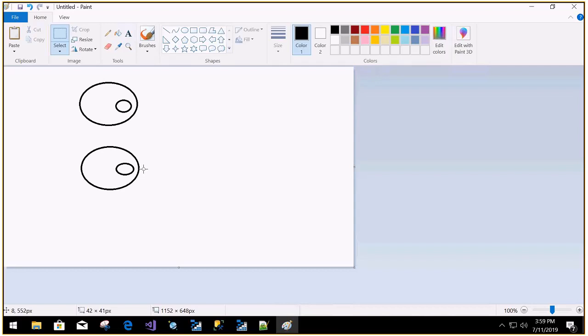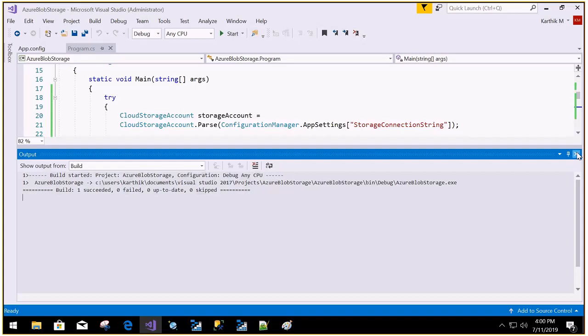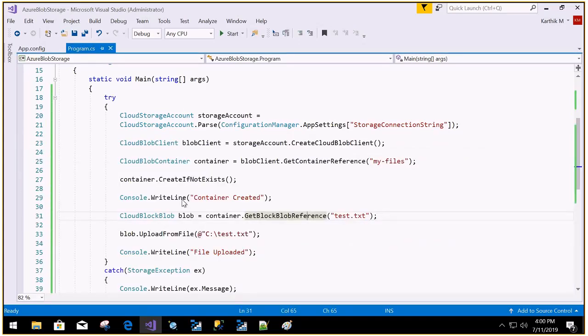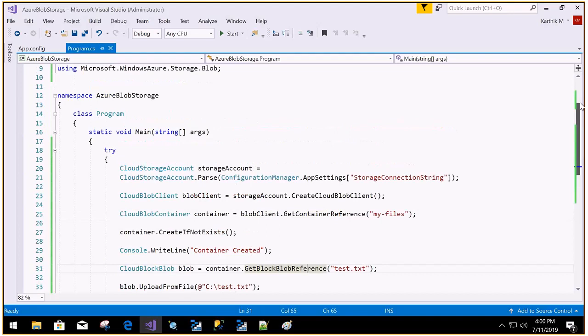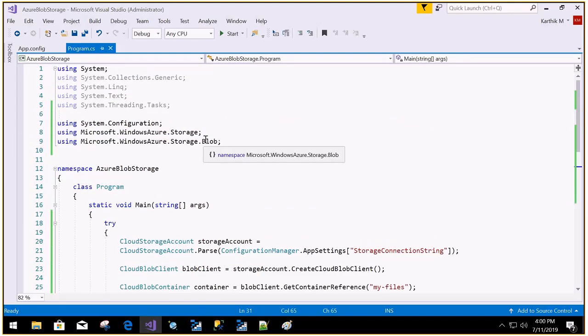Now to continue with this, I'm going to write a table storage this time. To work with the table storage, once again, let me go into Visual Studio Code, sorry, Visual Studio. Okay, same namespace, but this time we are going to use Microsoft Azure, which is already there. If it is not, we'll add it. So in the storage, this time it is going to be with a table.